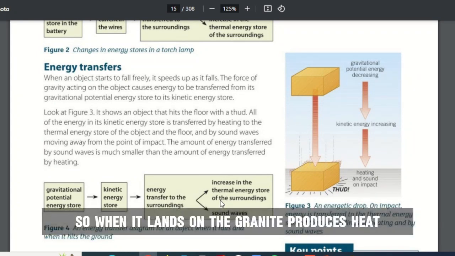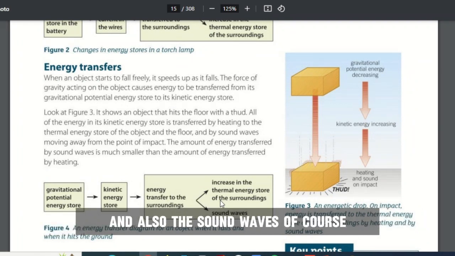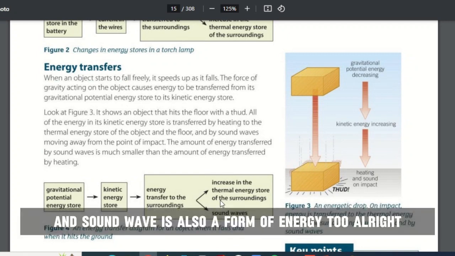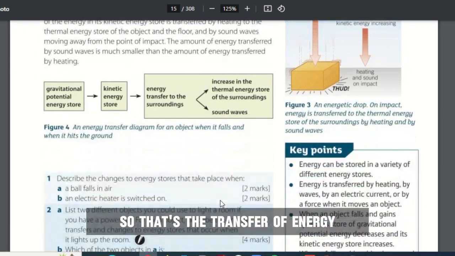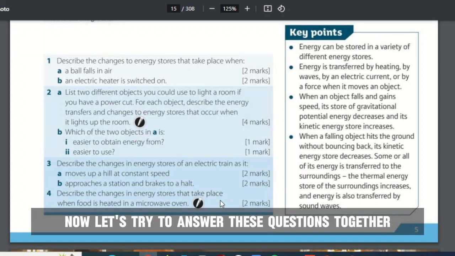So when it lands on the ground, it produces heat. That's what generates the heat. And also the sound waves, of course, it will make sound, and sound wave is also a form of energy too. All right, so that's the transfer of energy between one point and another, between one energy store and another. Now let's try to answer these questions together.